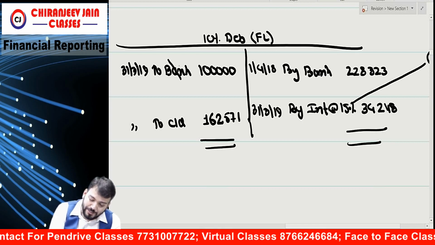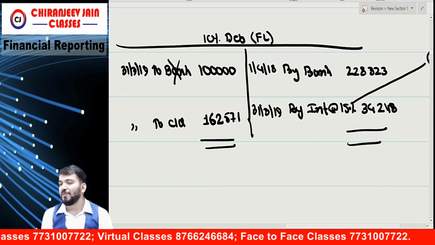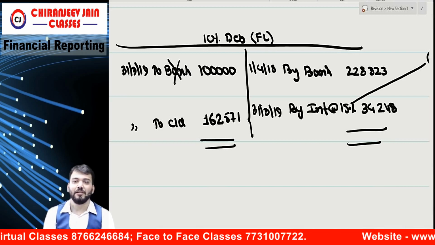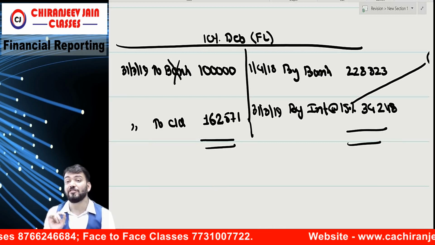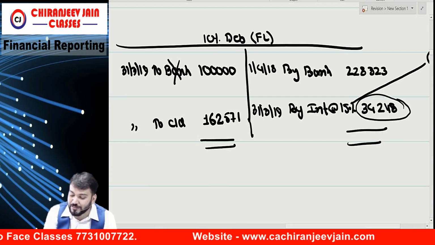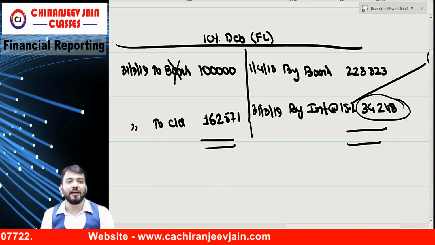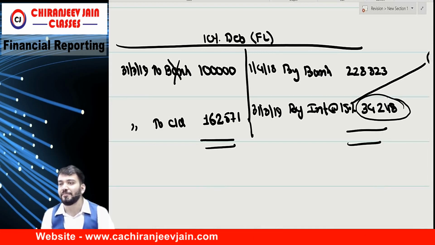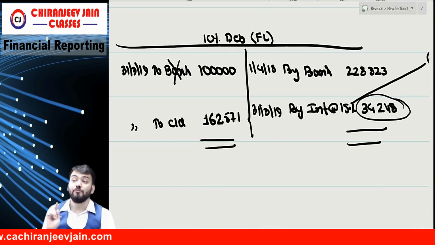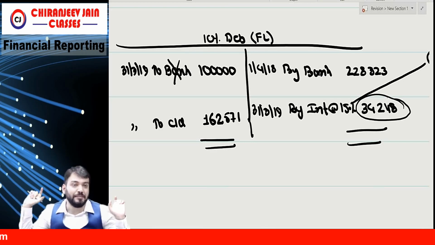So this is not interest. Understand now. Correct? When I am saying interest amount paid and you are saying 1 lakh, you are mistaking. 1 lakh is not interest. This is contractual cash outflow. Interest is 30,248. So how can you say 1 lakh paid? If you are saying 1 lakh interest paid, write down interest expense 1 lakh. Are you getting? 1 lakh is not the interest amount. 1 lakh is contractual cash outflow as per agreement.